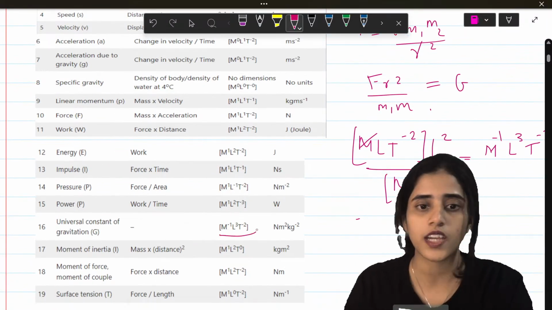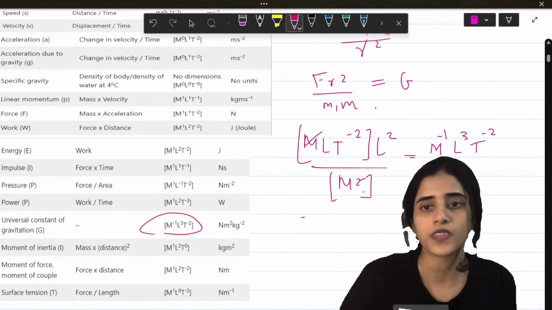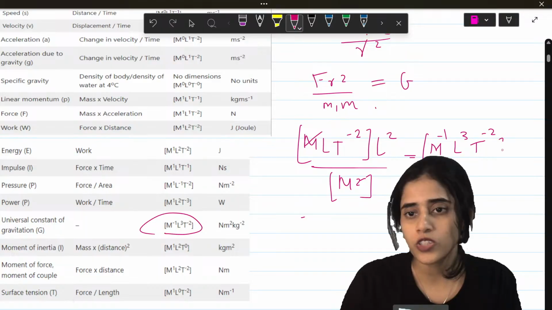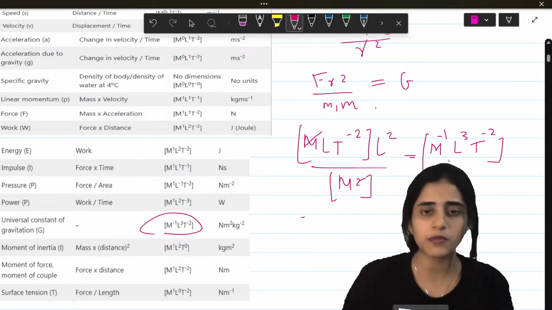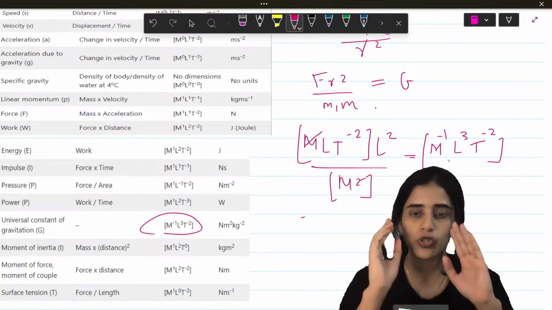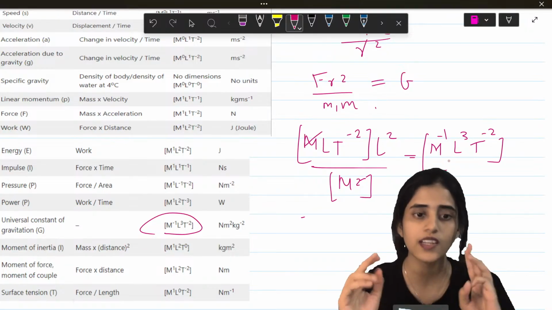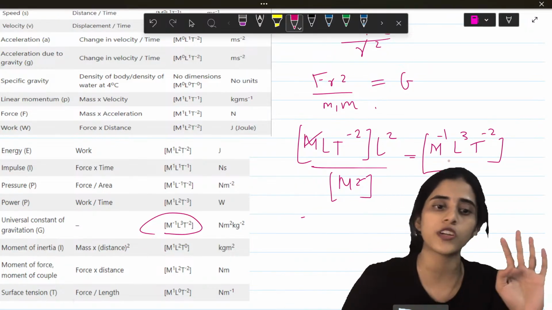M raised to minus 1, L cube t raised to minus 2. Now, when you do your boards, brackets and all that is important, but for KCET, none of that is important. You only need to get the powers correct. So, the only way to do dimension is to know your formulas well. Make sure you know your formulas well and do your dimensions.